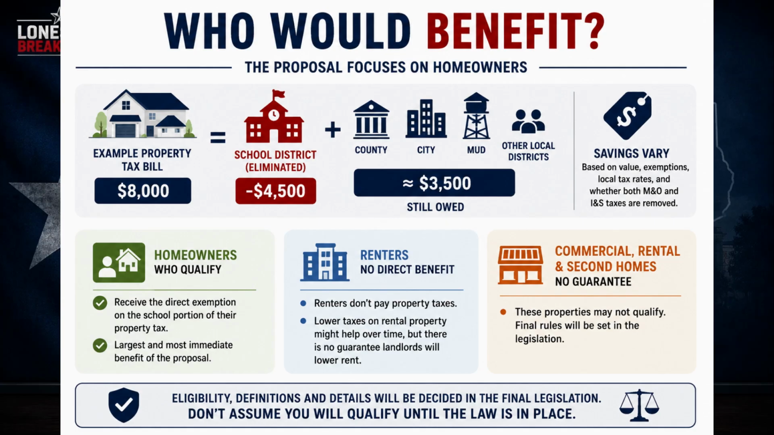So who would benefit? The direct benefit would primarily go to homeowners who qualify under the final legislation. Suppose your total property tax bill is $8,000, with $4,500 of that going to your school district. If the entire school portion on your home were eliminated, your direct savings could be approximately $4,500. But you could still owe the other $3,500 to your county, city, MUD, or other local districts. Actual savings would vary considerably based on taxable value, exemptions, local tax rates, and whether the final law removes both M&O and I&S taxes.